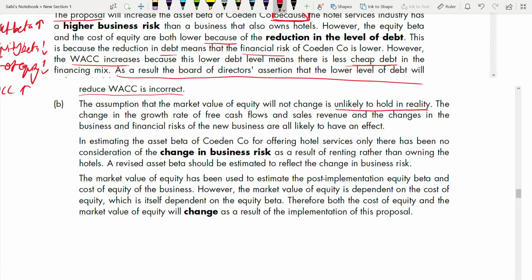You can say it's not wrong. You can say the assumption that the market value of equity will not change is likely to hold in reality. You can say this also, and your marks will not be cut for that. You will get marks. But then you have to do your own research and come up with the answer, because nowhere in the marking scheme have they given it. And if you ask me to mark your answers, I cannot do that because I don't know the answer for that.